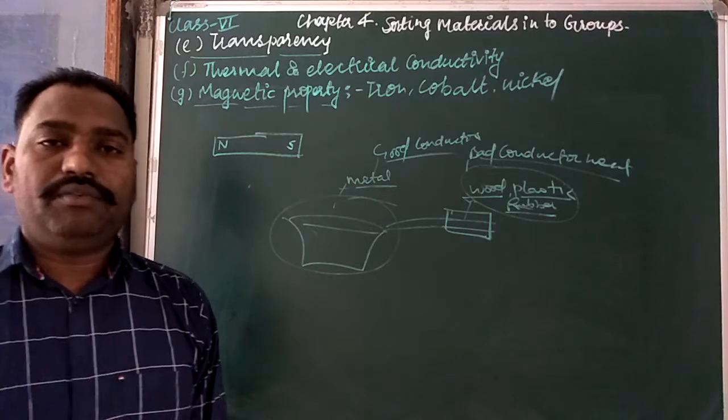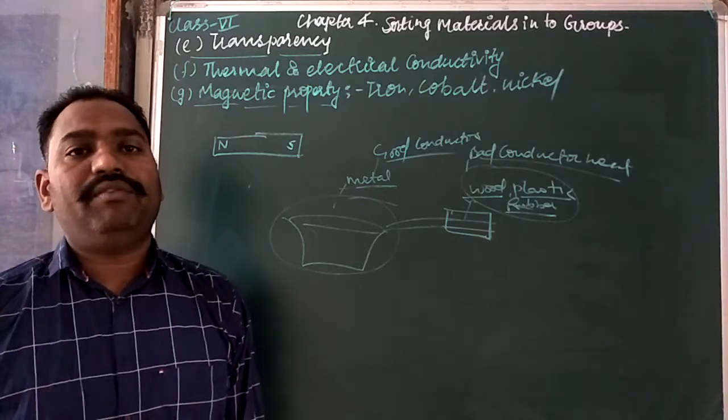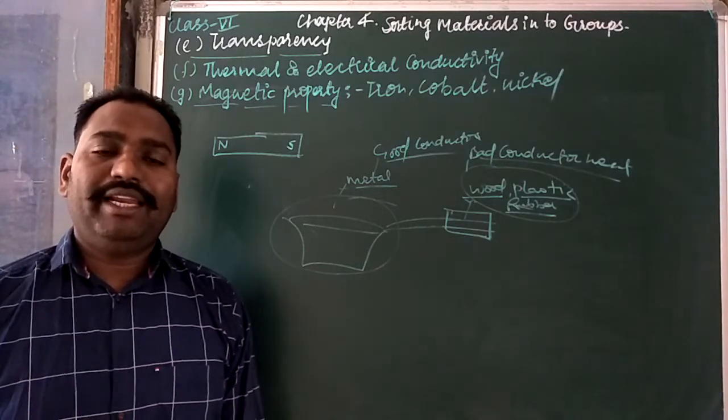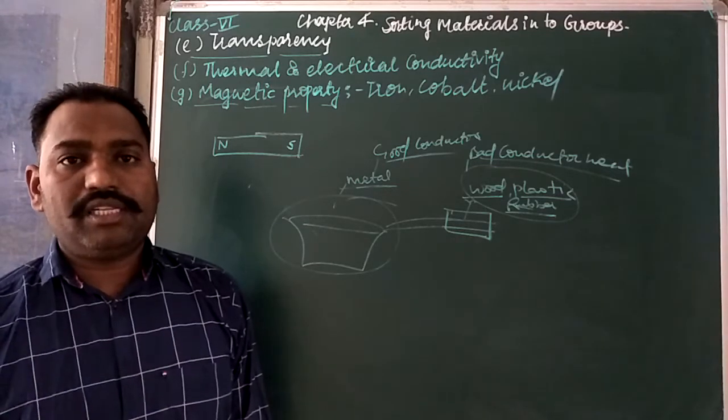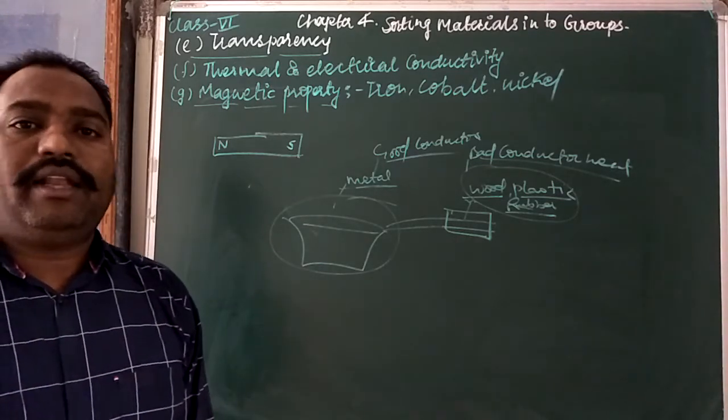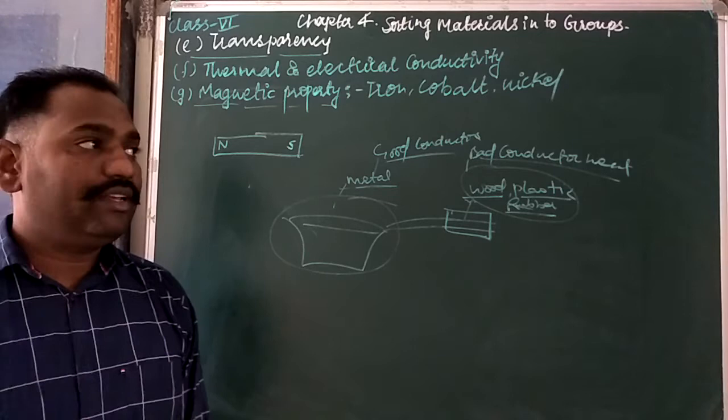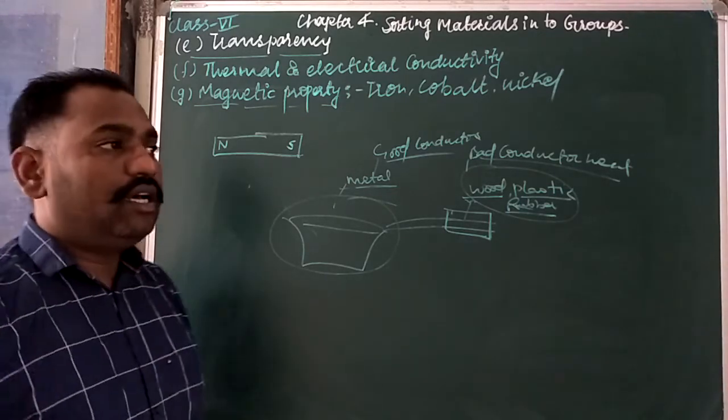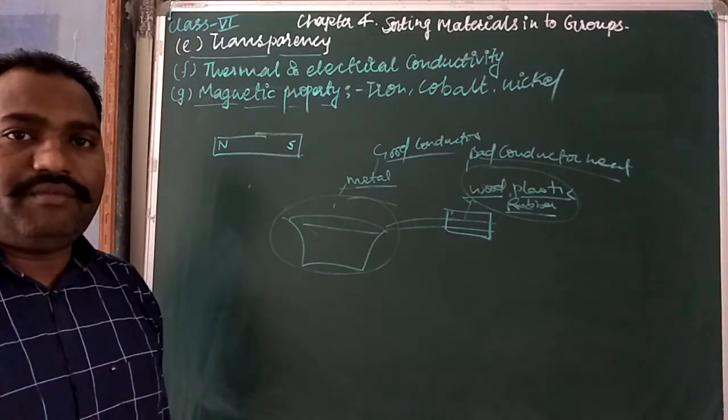If we need plastic items, then we will go to plastic shops, and if we need iron utensils or articles, then we will go to an iron shop, which sells iron-made objects.